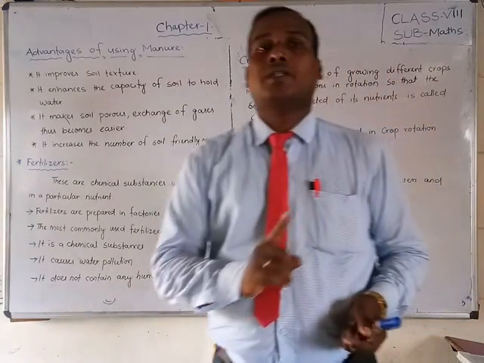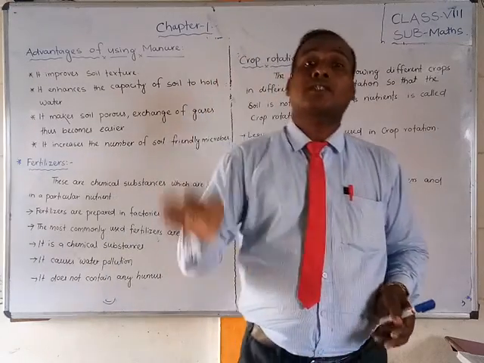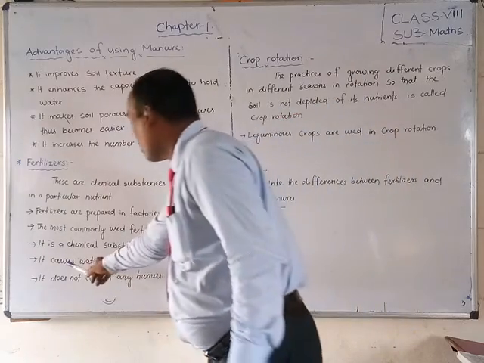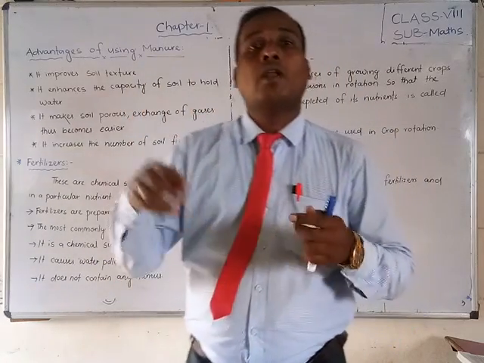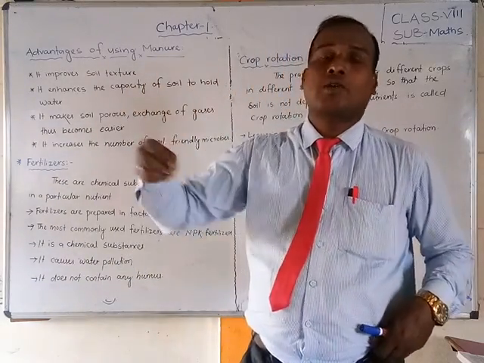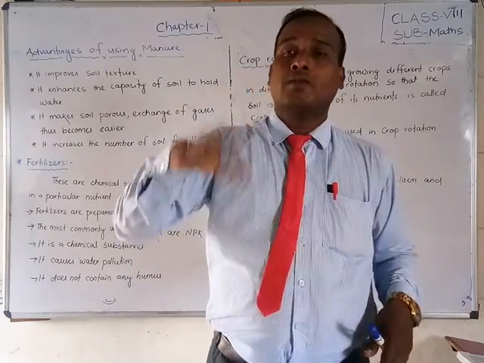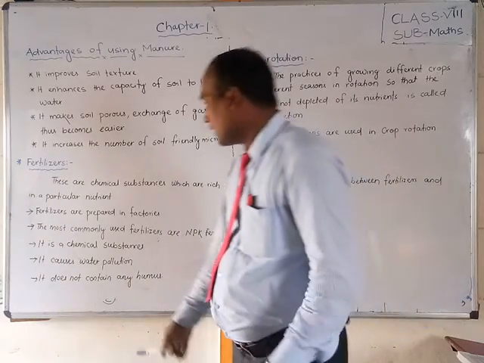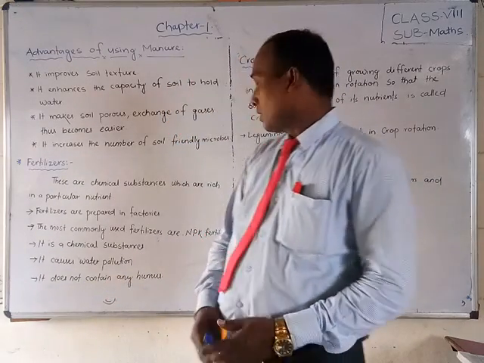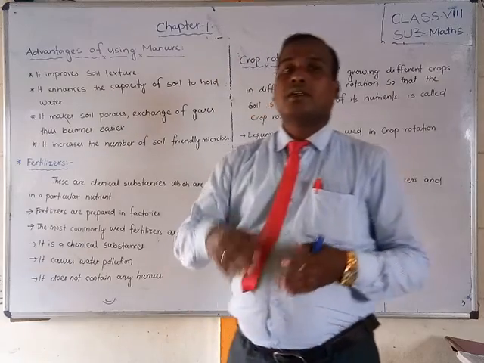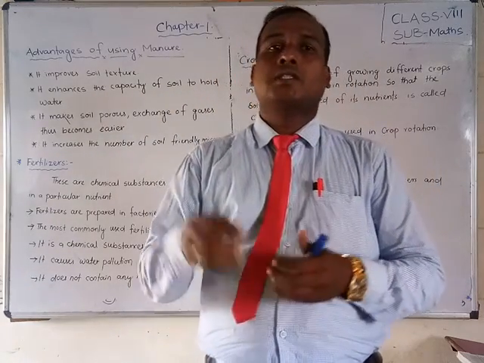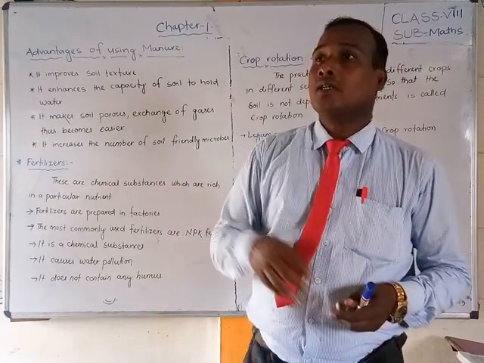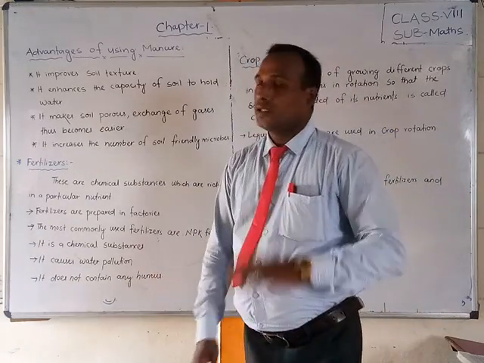Students, one very important thing: fertilizers are chemical substances, but manures are organic substances. Fertilizers cause water pollution. Whenever we apply fertilizer in agriculture, if water bodies are there, it will cause water pollution. Fertilizers do not contain humus, any organic substances. But manure contains organic substances and organic matter.